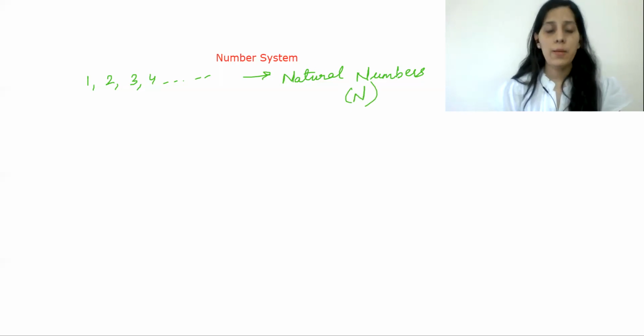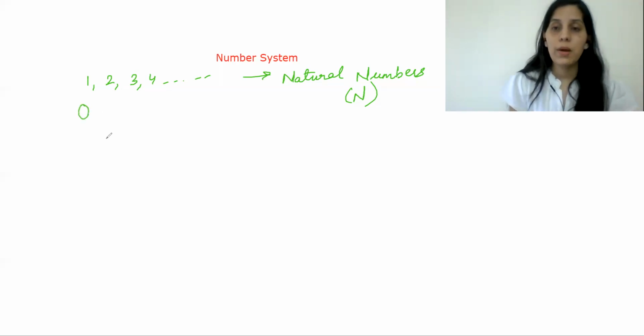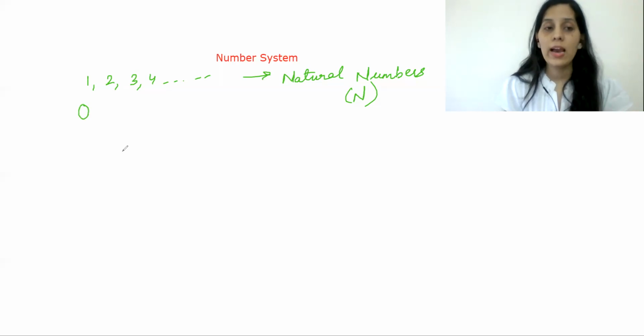Now, let me take an example. For instance, I have a basket and in that basket I have various colors of balls. Let's say 2 white balls, 2 red balls and 2 blue balls. And I want to find out what is left in my basket at the end. Once I take out all my balls, what is still left in my basket? I am not able to find out what is still left because the number I'm looking for is none of the natural numbers, because the basket is empty. So here from this we got the number 0. The basket is empty, so we can represent it as 0.